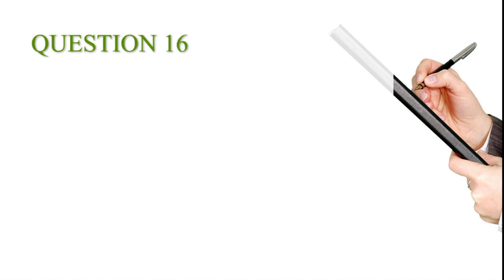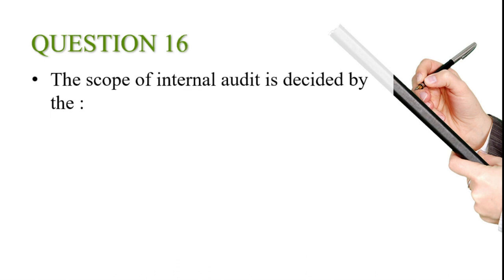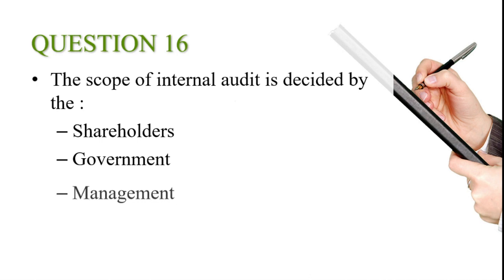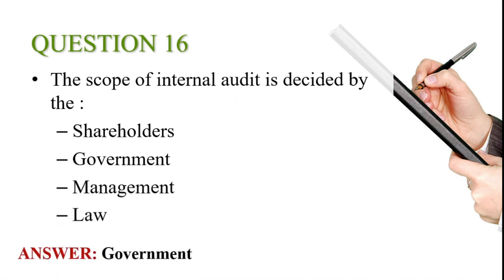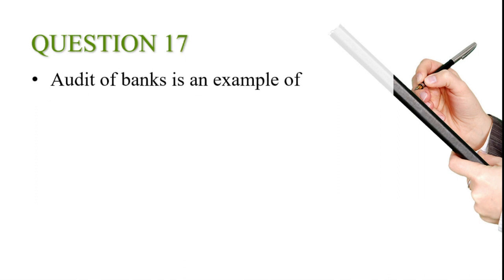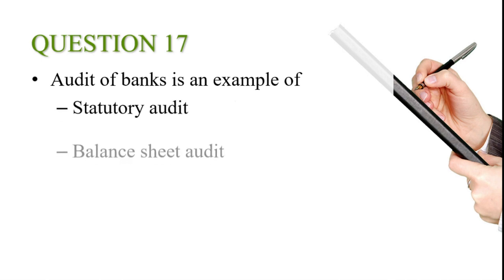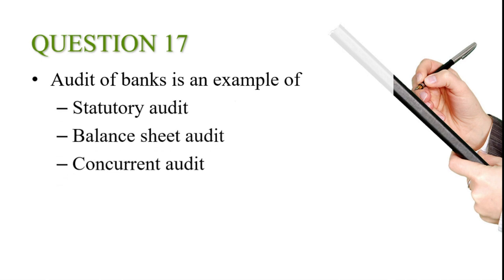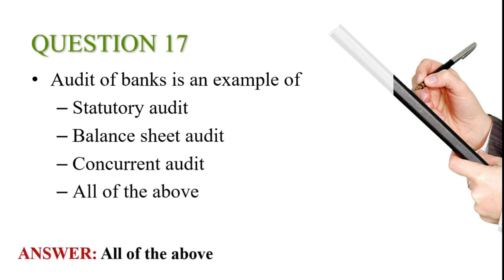16th question. The scope of internal audit is decided by the options: shareholders, government, management, law. And the answer is government. 17th question. Audit of bank is an example of options: statutory audit, balance sheet audit, concurrent audit, all of the above. And the answer is all of the above.